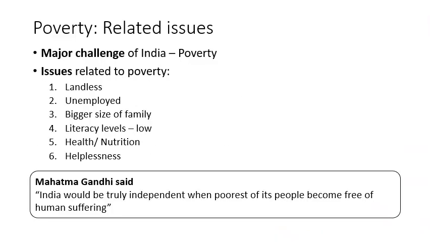Next, what are the main related issues of poverty? What are the major challenges of India? Poverty is a major challenge of India, and what are the issues related to poverty? So a person who is actually poor, he may be landless, he may be unemployed, his size of the family may be very big, he or she may be having very low levels of education, and finally health and the nutrition wise he does not have much access and helplessness. So there is a wonderful quote which Mahatma Gandhi has said, India would be truly independent when poorest of its poor people become free of human suffering.